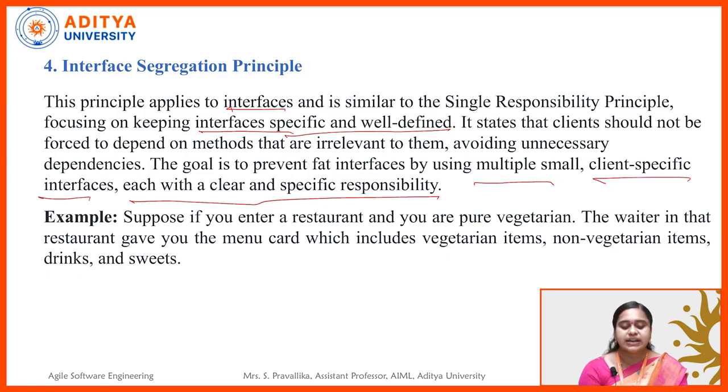Let us see an example which illustrates the interface segregation principle. Suppose you are entering a restaurant and you are a pure vegetarian. The waiter in that restaurant gives you the menu card which includes vegetarian items, non-vegetarian items, drinks and sweets. So you are getting a menu card which has all items included. What does the interface segregation principle say? It says we need to clearly focus on what is essential for the client. We should not provide unnecessary things for the client.